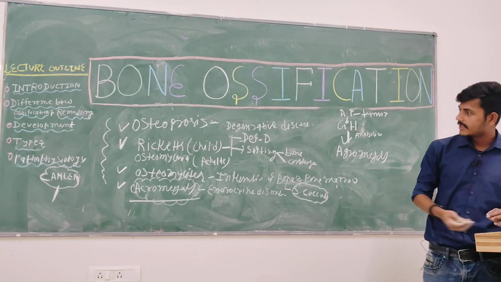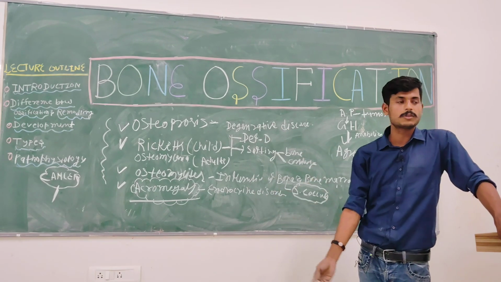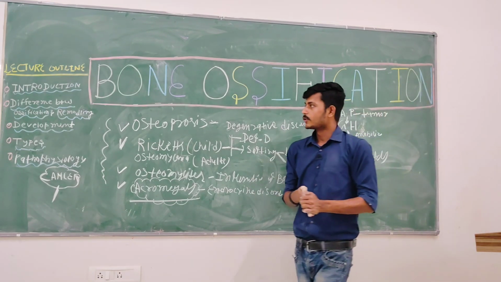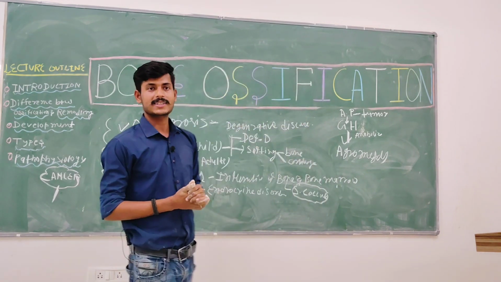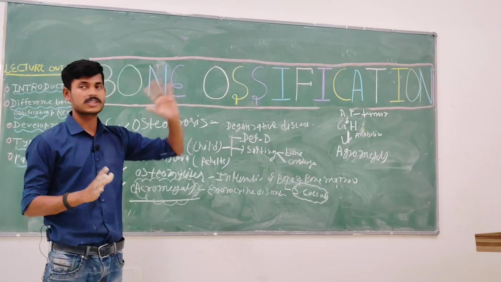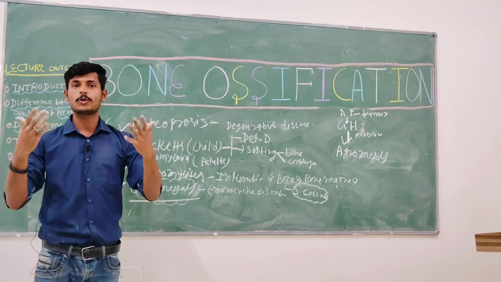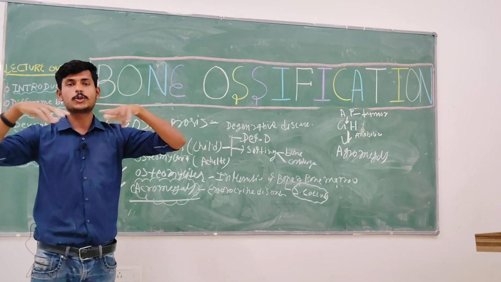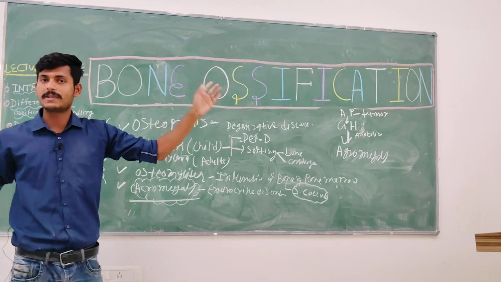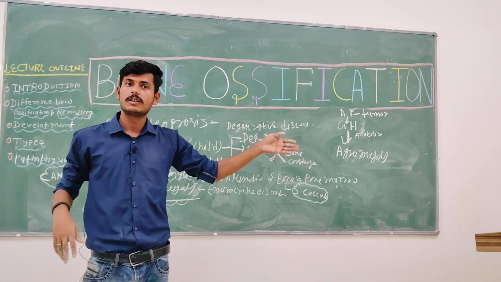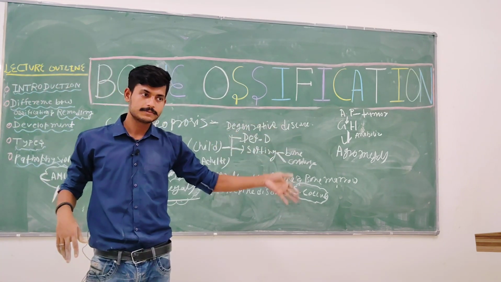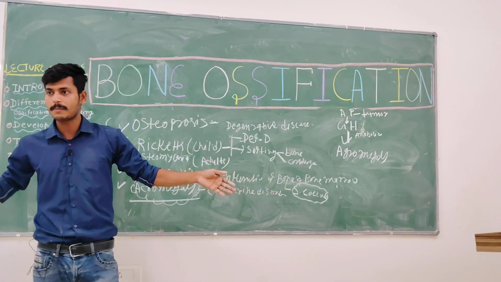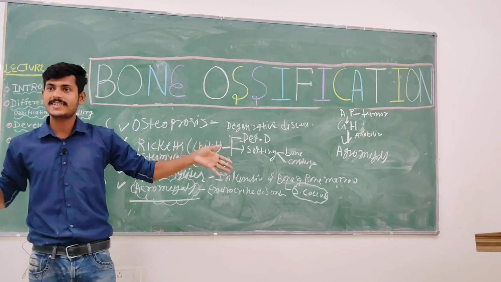Now, we discussed some of the diseases, some of the pathophysiology. Now it's time to conclude our class. So in today's class, we discussed primarily bone ossification, also known as osteogenesis. Primarily, it's of two types. The first type is called endochondral ossification. The second type is called intramembranous ossification.